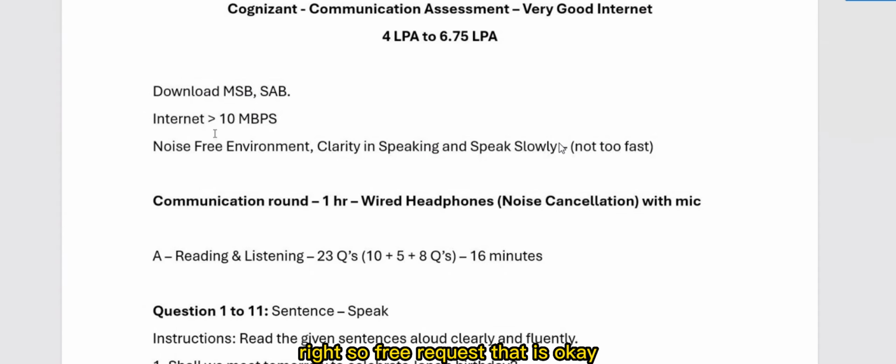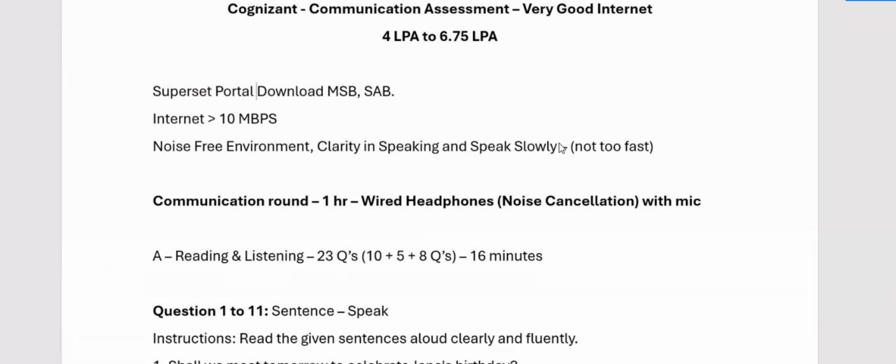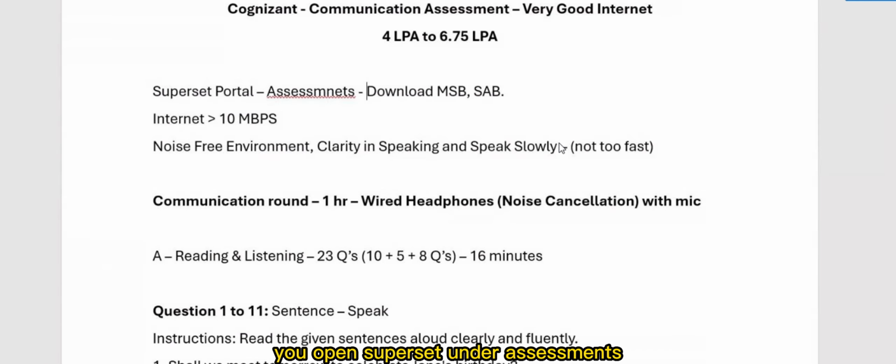Right. So the prerequisite is, make sure you have a good system. Download the MSB software. It is there in Superset also. They'll send you a mail with a PDF, and you can download from that link, or you can see the Superset portal. In the Superset portal, you have a link under assessments. You open Superset, and under assessments they give you the MSB and SAB tool download.